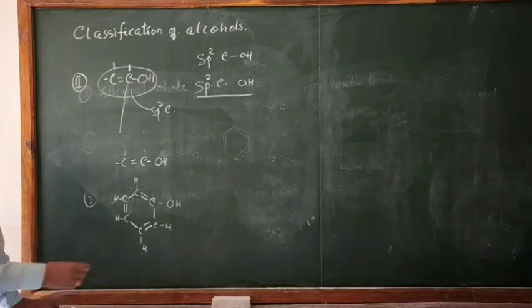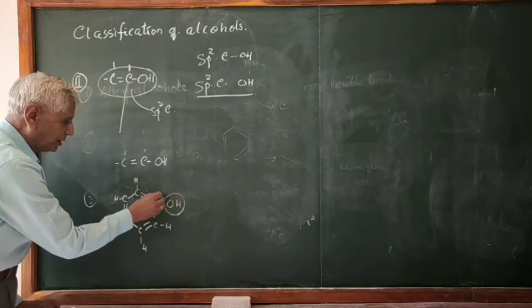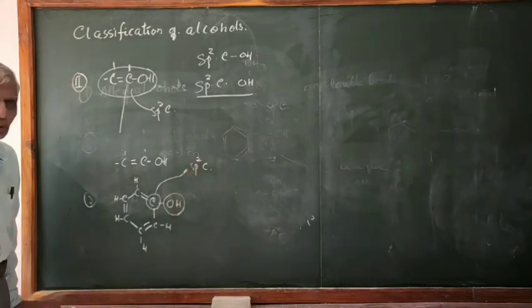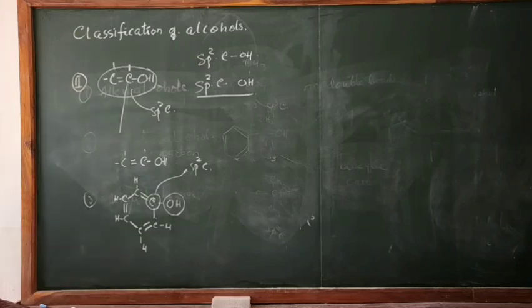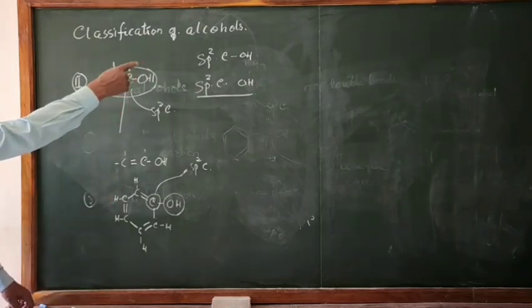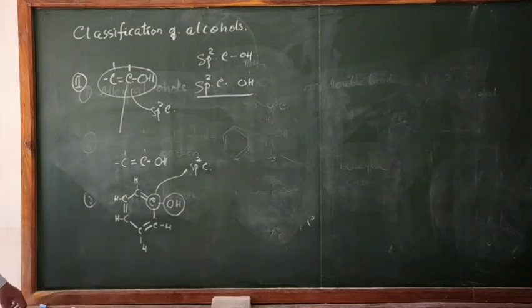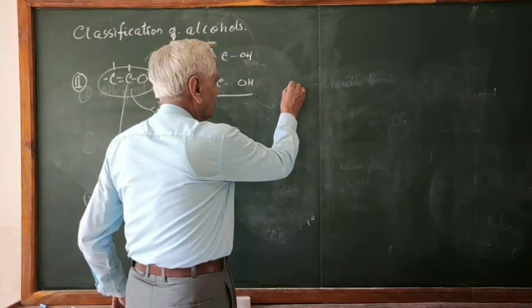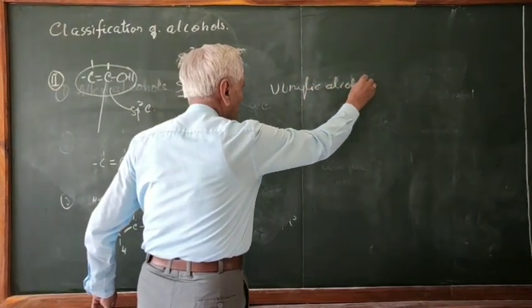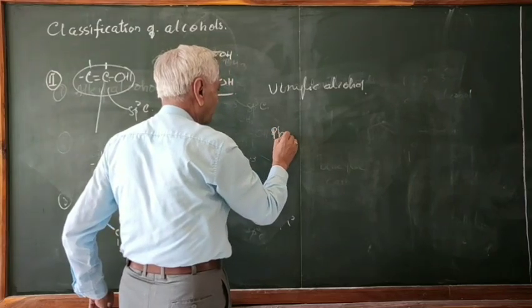Again you find here that this OH group is connected to which carbon? sp2 carbon. This is also sp2 carbon. How do you know it is sp2 carbon? sp2 carbon is the one which has got the double bond. sp3 carbon is the carbon which is connected by single bonds. sp carbon is connected to a triple bond. So you know that classification. So this is another type of alcohol where the OH group is connected to sp2 carbon, and here there are two types of compounds. One is vinylic alcohol, another one is phenol.